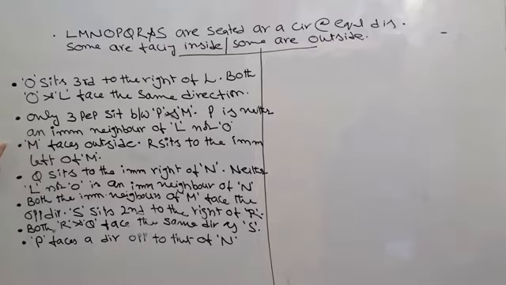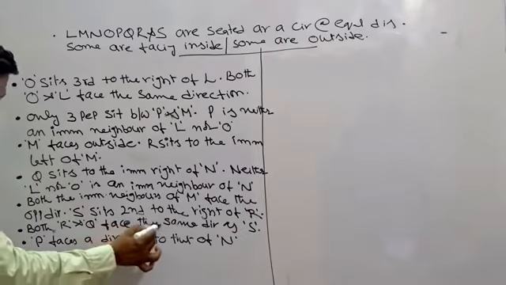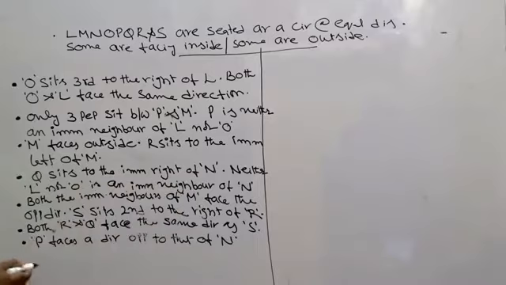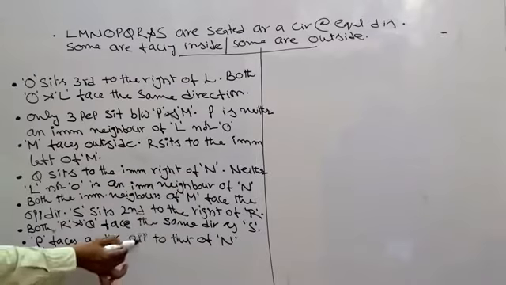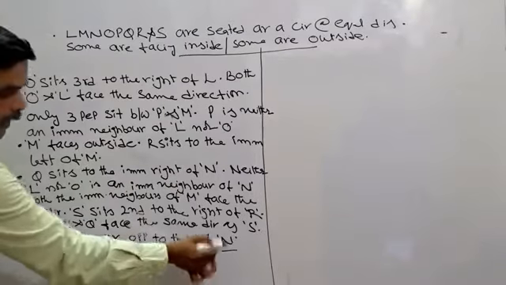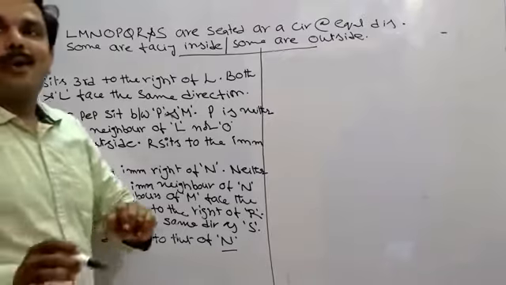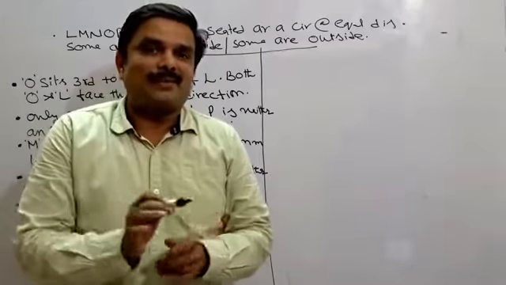Then M faces outside. R sits to the immediate left of M. Q sits to the immediate right of N. Neither L nor O is an immediate neighbor of N. Then both the immediate neighbors of M face the opposite direction. Then S sits second to the right of R. Both R and Q face the same direction as S. Finally, P faces a direction opposite to that of N. This is the question. Alright, hope you read the question properly.